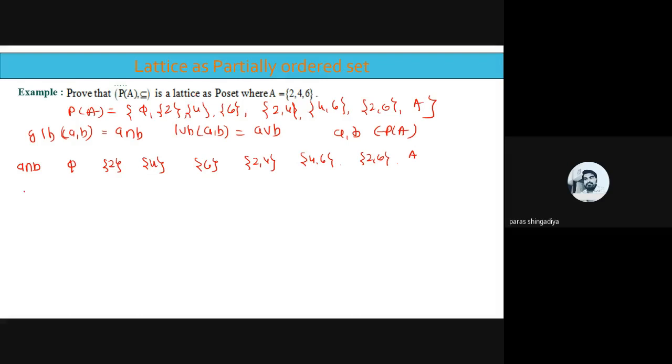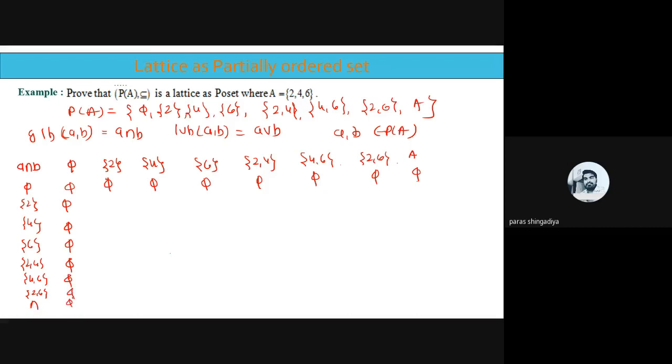Here it is A. And here write the same values: 5, singleton 2, 4, 6, 2, 4, 4, 6, 2, 6, and the A itself. Okay? And just take the intersection of each pair. So 5 intersection 5 is what? That is 5 itself. 5 intersection 2 will be 5. 5 intersection 4 is also 5. That is 5, 5, 5, 5, and 5. Take the intersection, and repeat this answer in the first column also.